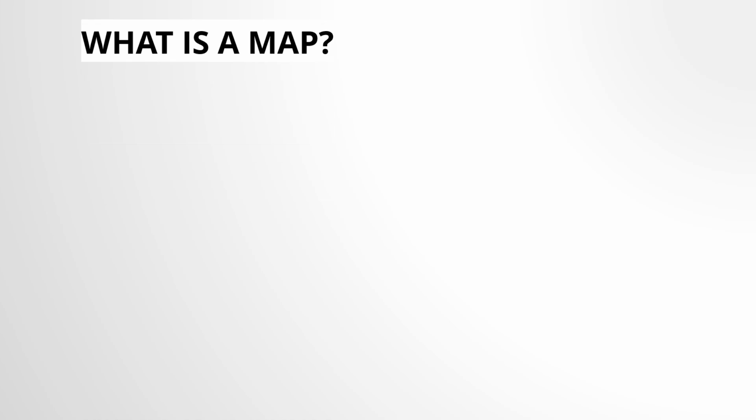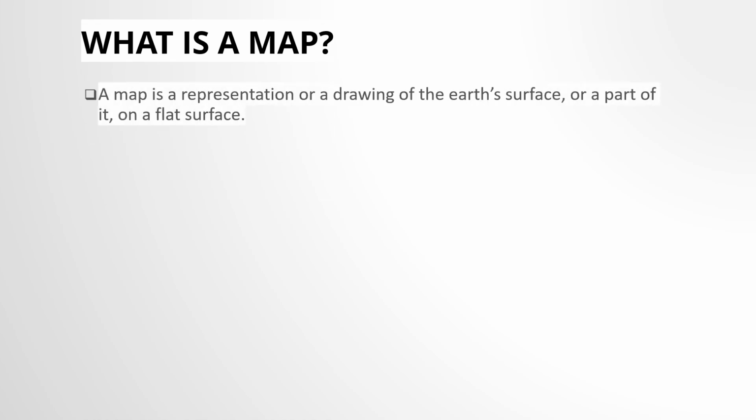Now, what is a map? A map is a representation or a drawing of the Earth's surface or a part of it on a flat surface. Now, a map is a drawing of what? Earth's surface or a part of it.